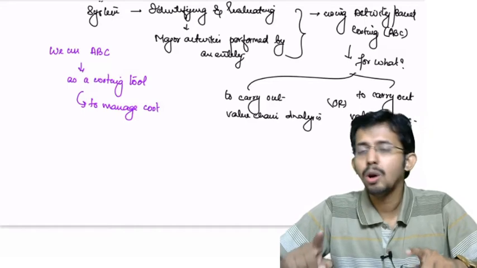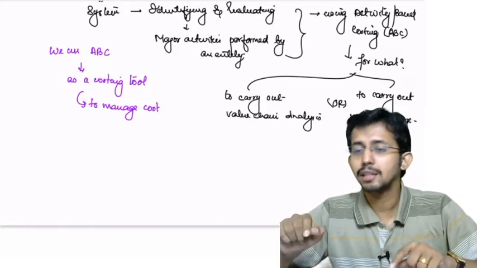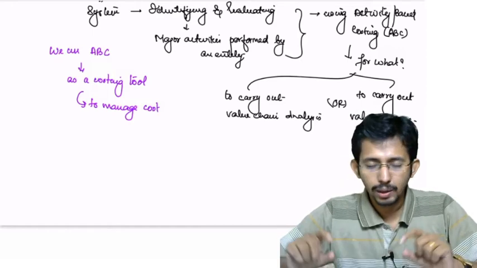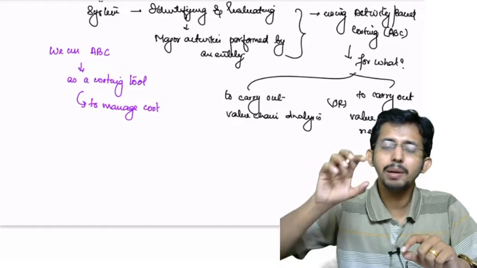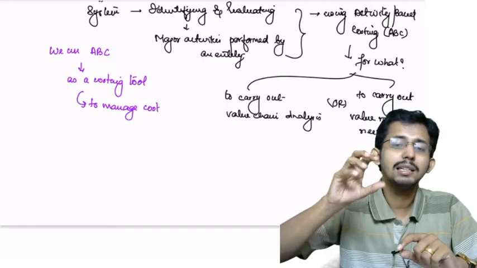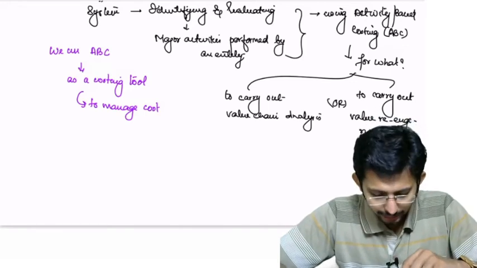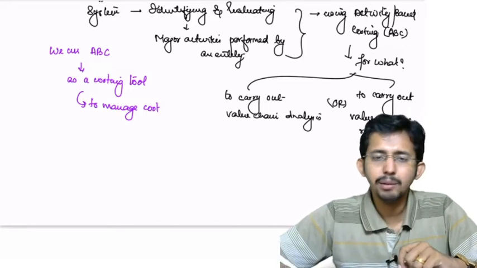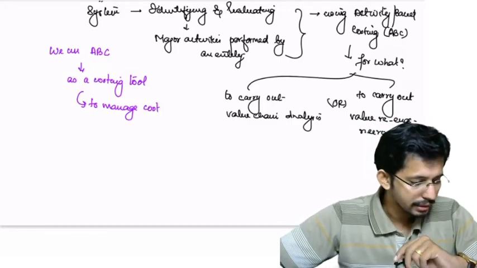Because you know what the major activities are, the associated cost drivers and the corresponding cost of each activity. Once you know these details, it is very easy for you to implement any cost management technique. So this ABM focuses on using ABC as a costing tool to manage the cost.